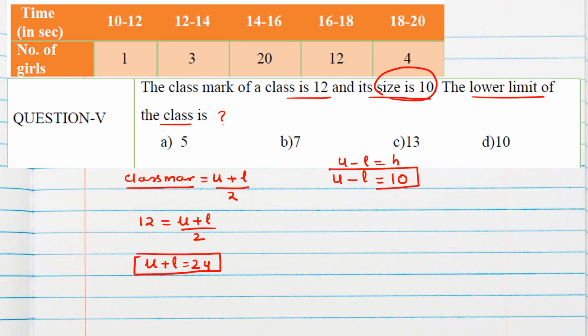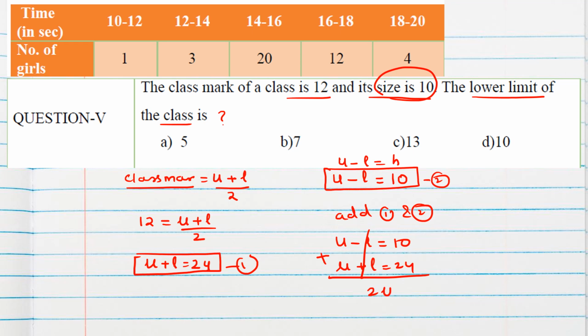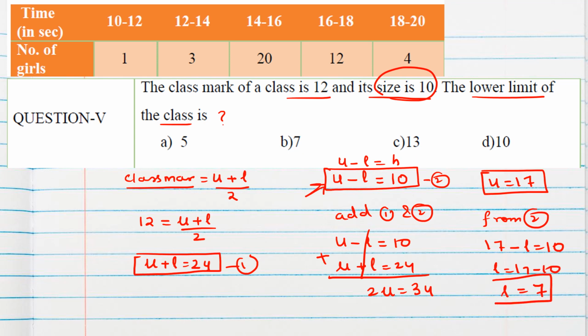So we have two equations we can solve. So we can add equation 1 and 2. Add 1 and 2. So U minus L equal to 10, U plus L equal to 24. This will give 2U equal to 34. So U will be 17. So upper limit is 17. We can find from equation 2, 17 minus lower limit equal to 10. So L will be 17 minus 10, which is 7. Lower limit will be 7, which is option B. So option B is correct.